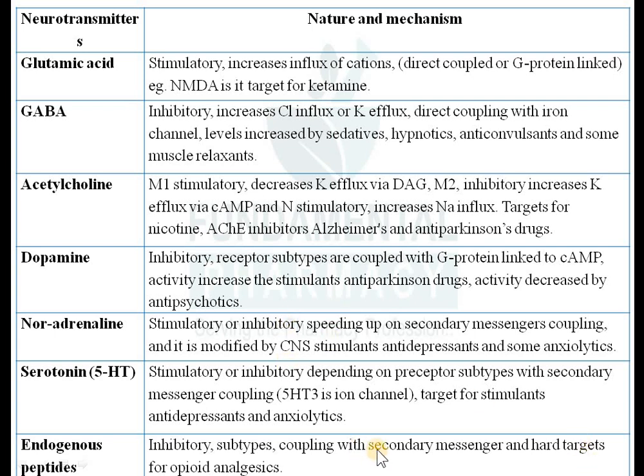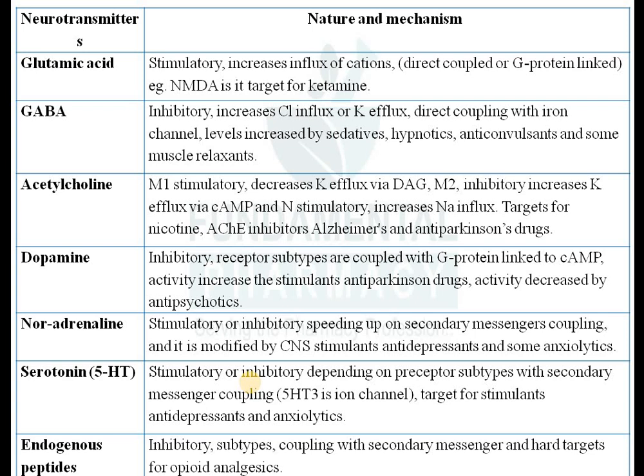There was a question with a few receptors given: identify the ion channel receptor from the following. So there was 5-HT1, 5-HT2, 5-HT3, 5-HT4, 5-HT5. Okay, so out of these, 5-HT3 is an ion channel and the others are G protein coupled receptors. Okay, so these are also targets for certain drugs like antidepressants, anxiolytics, CNS stimulants. So those drugs will also act on these receptors.